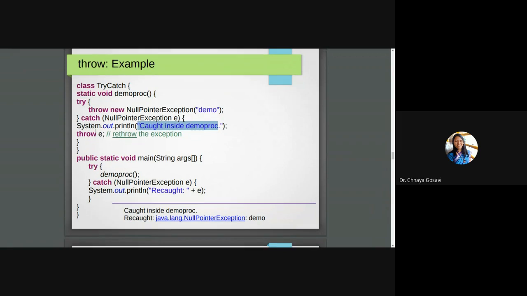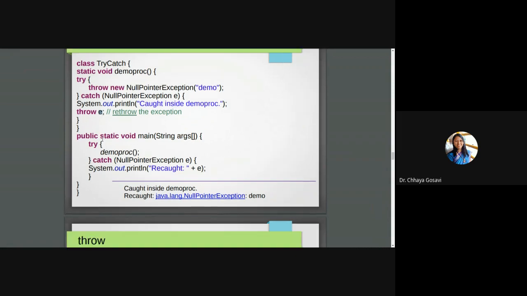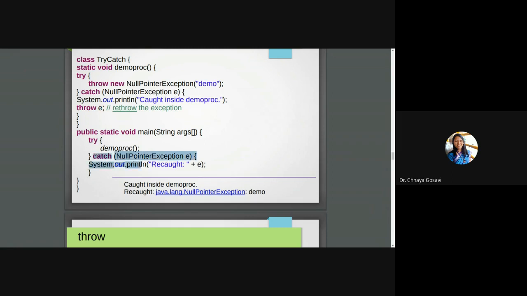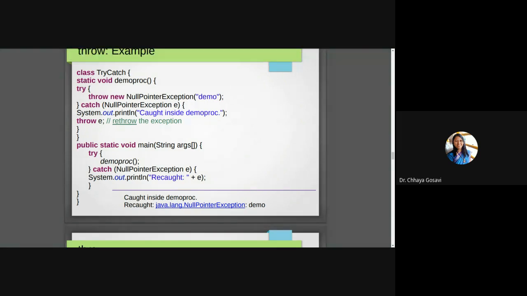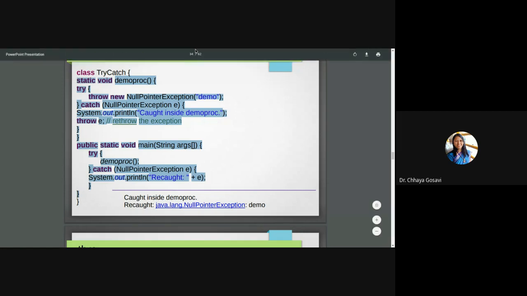And if you throw it again, this is called rethrow from the catch block. This is very interesting: from a catch block, you are throwing it again. So who will catch this? It will be caught by this outer catch block. This is called recaught. I want to show you this also. It's also interesting. It is called rethrow.